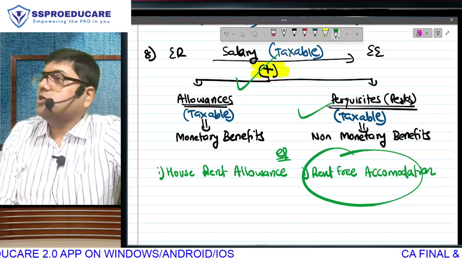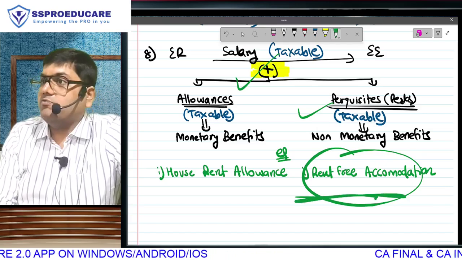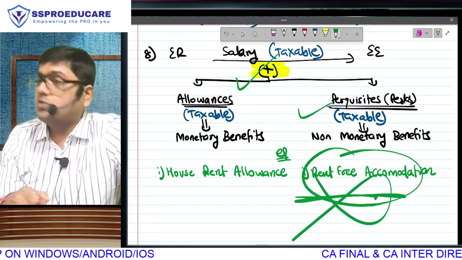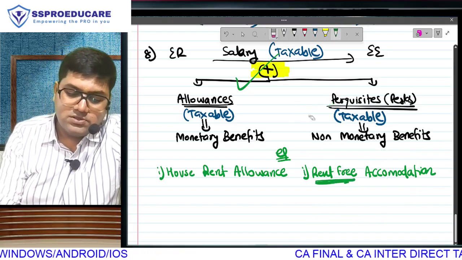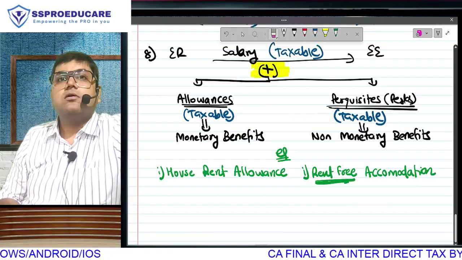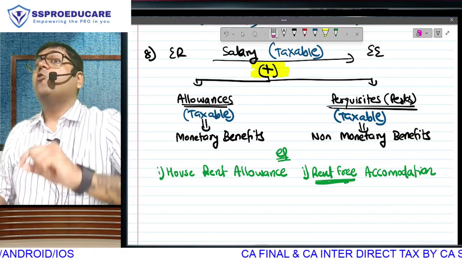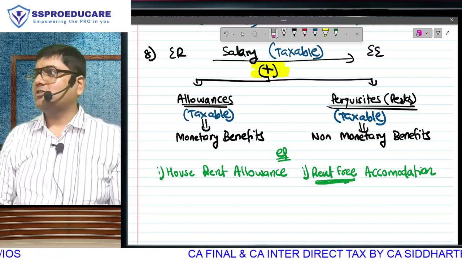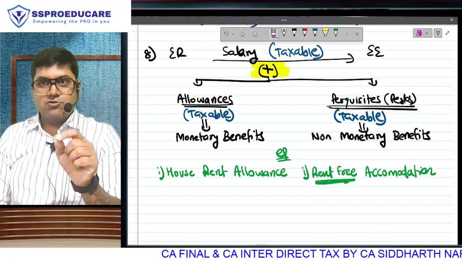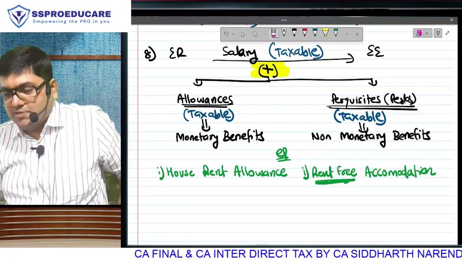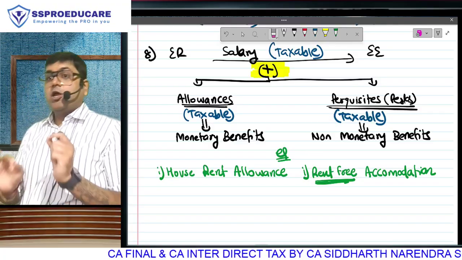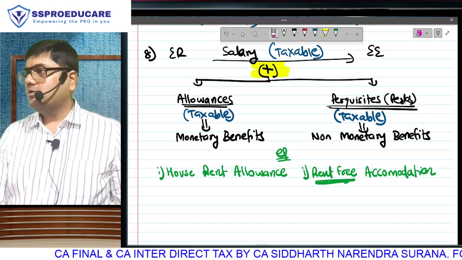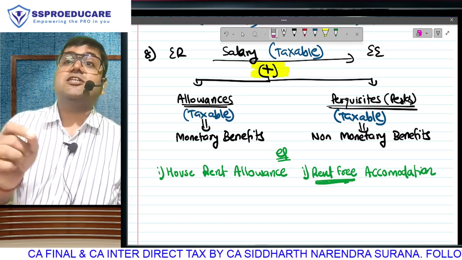Supposing the boss had not given this house, the rent of this house would have gone from your pocket, that 1 lakh, but you don't have to pay that rent. Why? Because your boss is giving you that house rent free. So how much is the rent that you have saved because of your boss? Because in accounting, costing, financial management, you will come across a line multiple times. Prevention of any outflow is inflow. Saving any expense is an increase in profit.